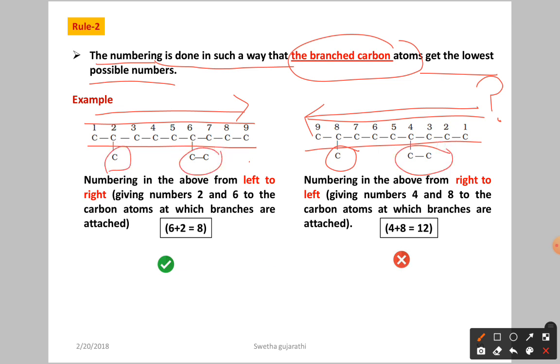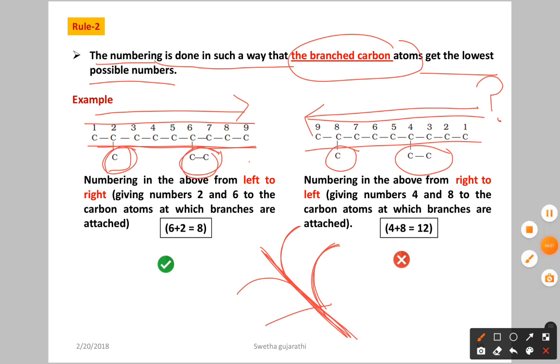Simply you can remember, one tree is there. As you know very well, we have the stem, and then the branches. So this is the parent chain, and whatever we have after that are the branches. For the parent chain, the hangings are called our branches. Here the numbering is possible in two ways: either you can proceed from left to right, or from right to left. So which one should we go with?